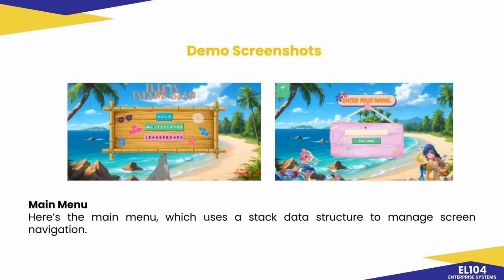So moving forward, here's the main menu, which uses a stack data structure to manage screen navigation. Every time the user moves to a new screen, such as entering the lobby or viewing the leaderboard, the current screen is pushed onto the stack. This allows users to easily go back to the previous screen by popping it off the stack, making navigation smooth and intuitive, just like a web browser's back button.